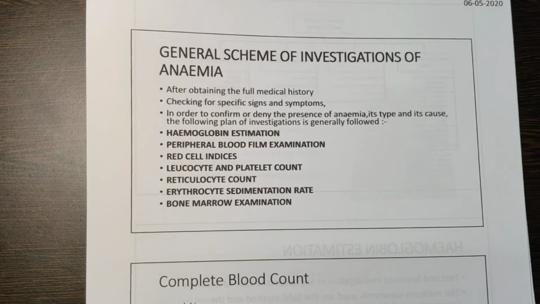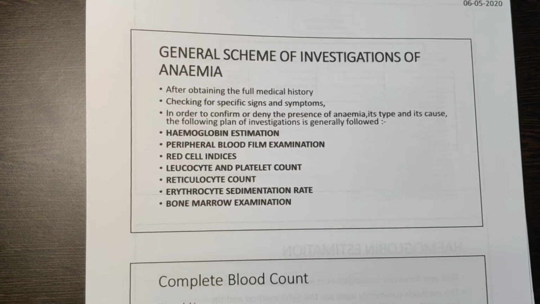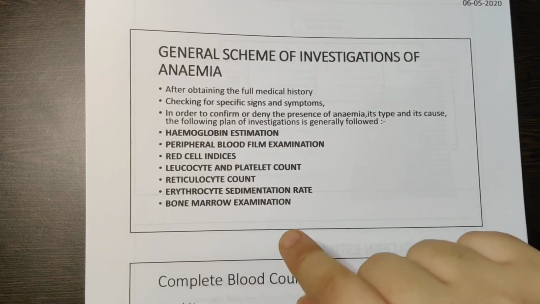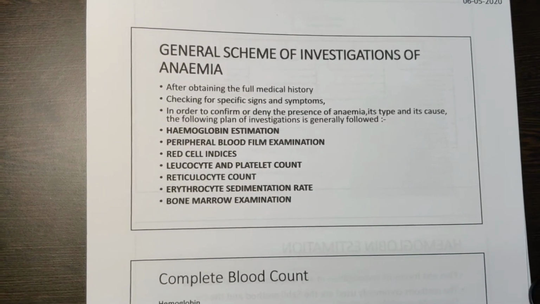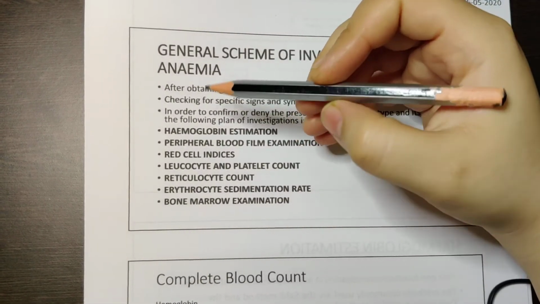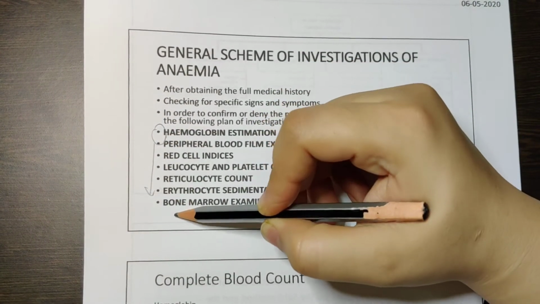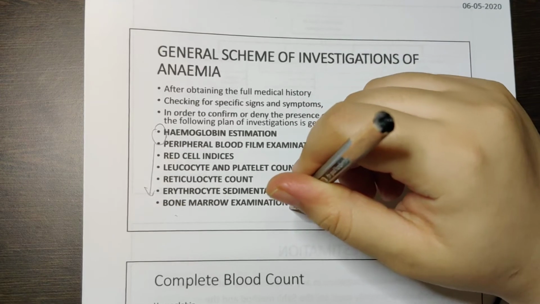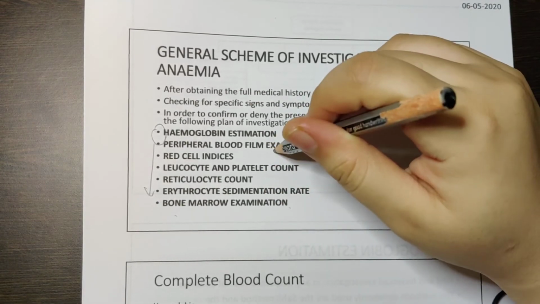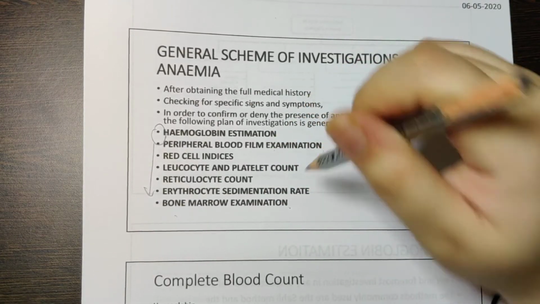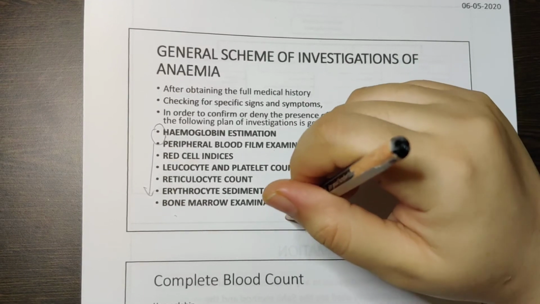If you have any doubt as to what these processes are, just let me know. I will try to send you a video so you come to know what investigations we do and how these are done. Then you do a bone marrow examination. If someone has anemia, the first thing we check is hemoglobin and peripheral blood smear. After that only we check bone marrow. So never say bone marrow first. We always check hemoglobin and peripheral blood examination. Only as the last option do we do bone marrow.